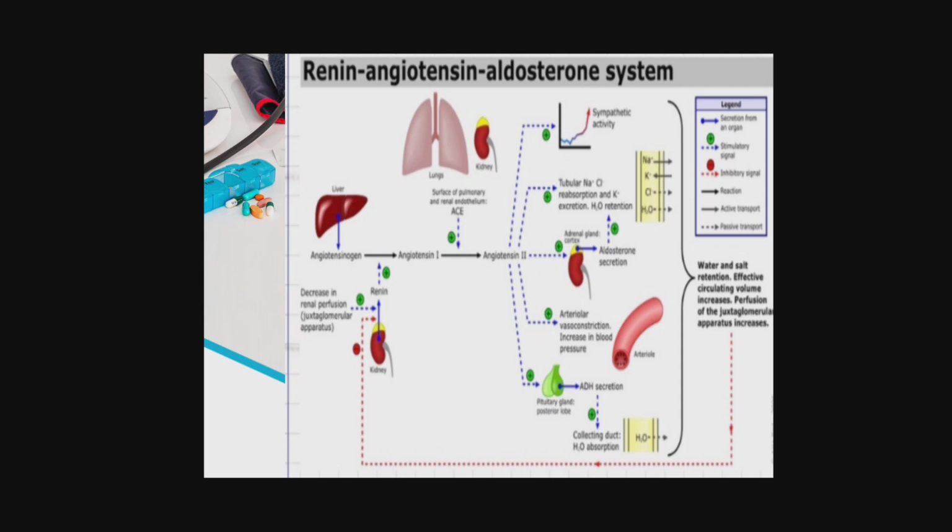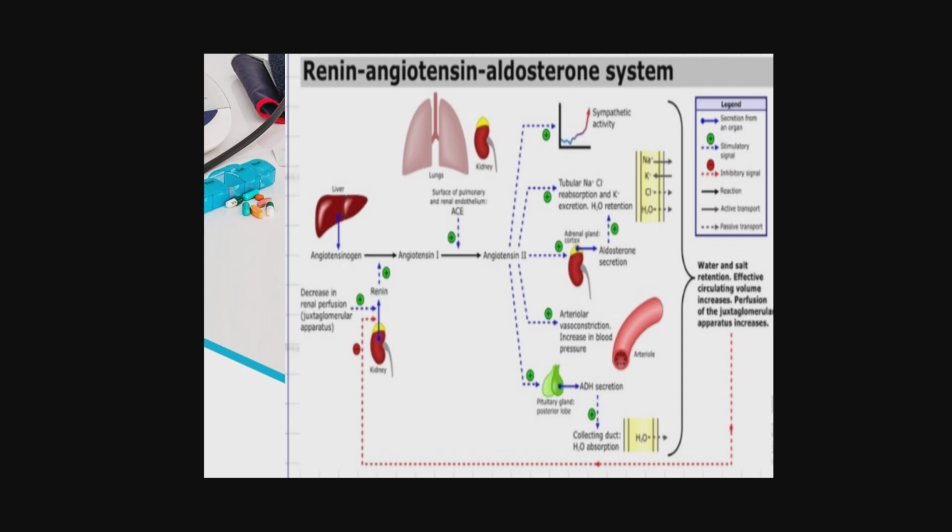So here what happens? Angiotensinogen is a hormone mainly released from the liver. After that, renin, a chemical, acts on the angiotensinogen and converts it into angiotensin 1. After that, the lungs release ACE, that is angiotensin converting enzyme, which converts angiotensin 1 to angiotensin 2.